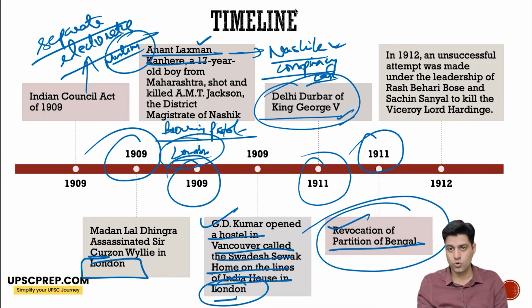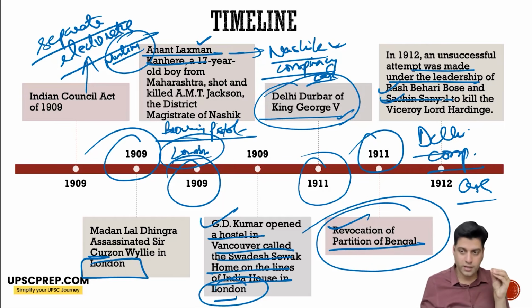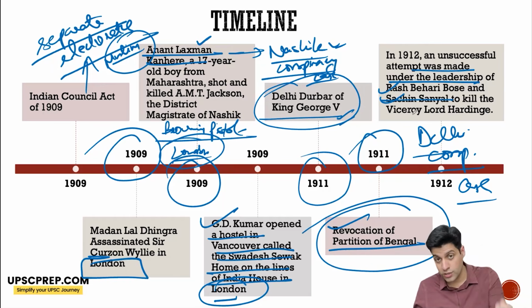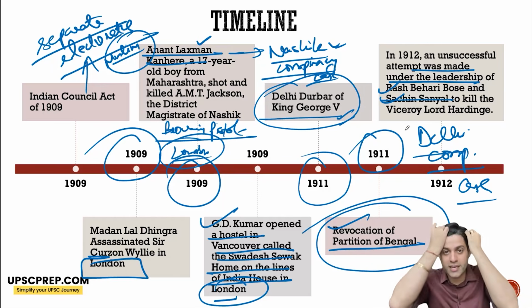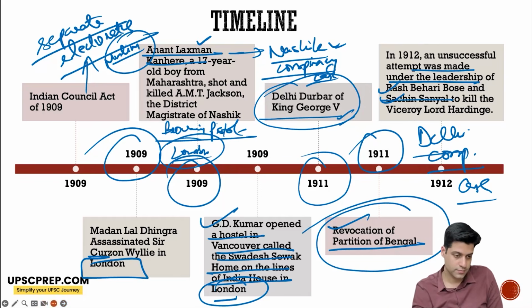Okay. So now in 1912, an unsuccessful attempt was made, and this is very important, often known as the Delhi conspiracy case. Rash Bihari Bose and Sachindra Nath Sanyal tried to kill Viceroy Lord Hardinge, but fortunately he survived. And later on, Rash Bihari Bose escaped, went to Japan, and in 1943 handed over the command of INA to Subhash Chandra Bose. He was a revolutionary for decades.